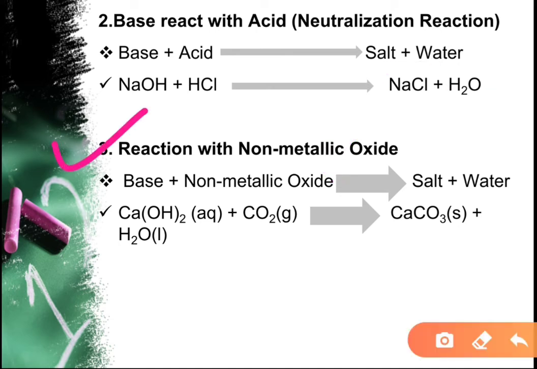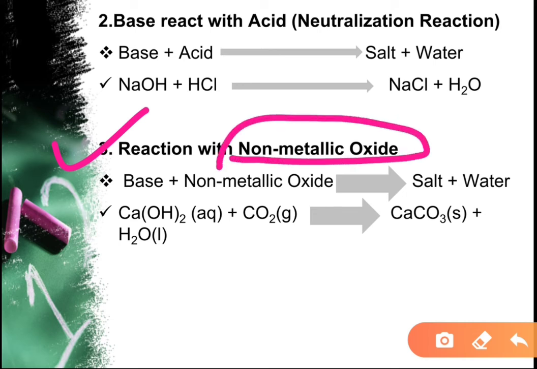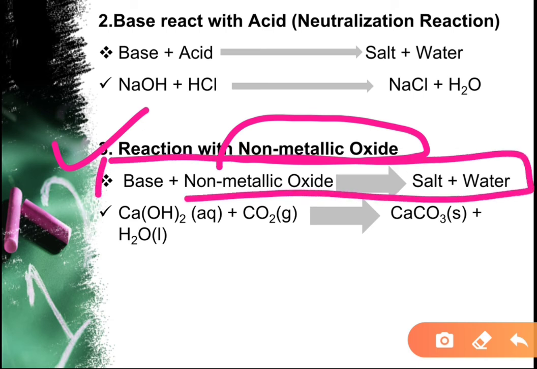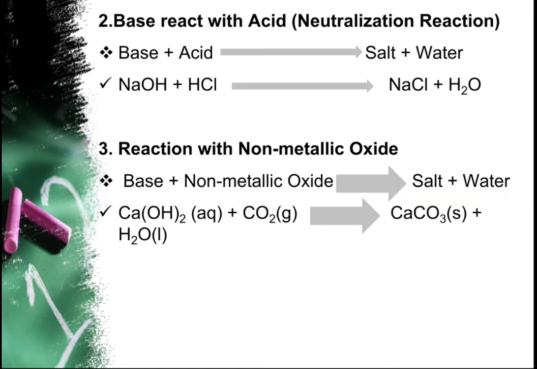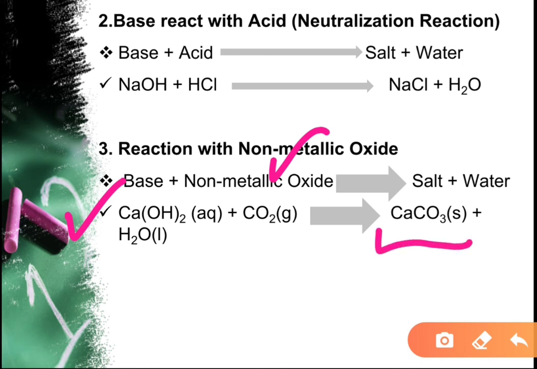Next is how bases react with non-metallic oxides. Oxides of non-metals such as carbon, or carbon dioxide, are examples of non-metallic oxides. So the concept is, when a base reacts with a non-metallic oxide, they give us salt and water. Example, calcium hydroxide reacts with the non-metallic oxide carbon dioxide. They both react with each other and form a salt, which is calcium carbonate, and water in liquid form.